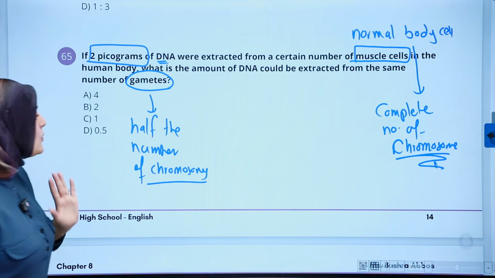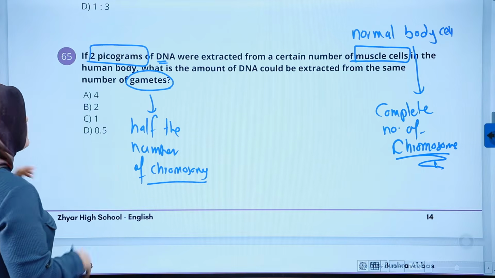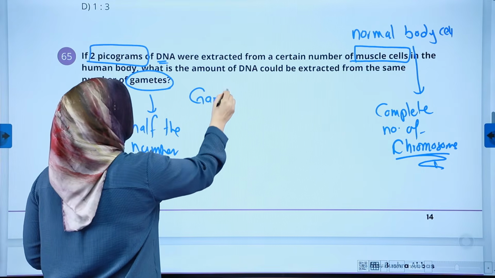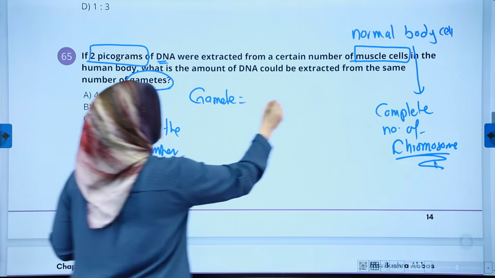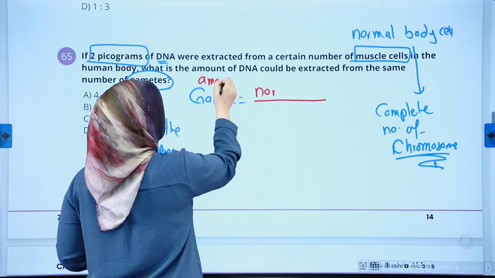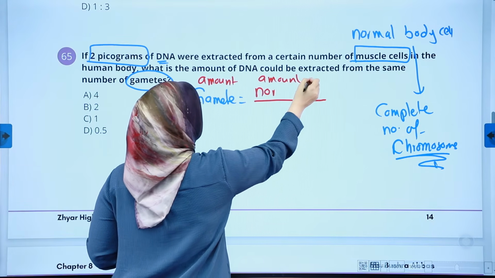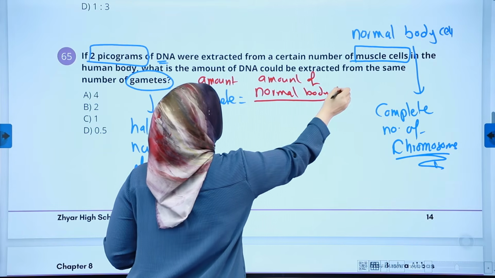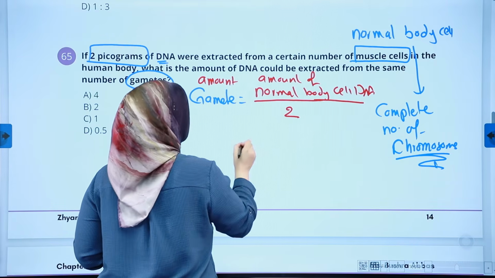Got it? So in order for us to find out for gamete, if the gamete was not given, we're gonna write: amount of gamete equals amount of normal body cell DNA divided by 2.